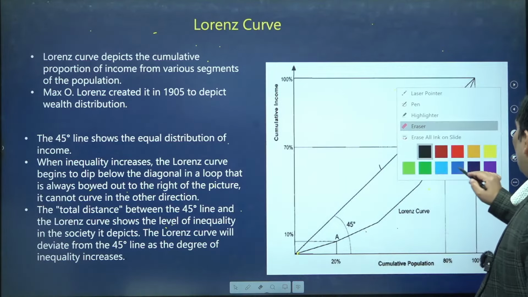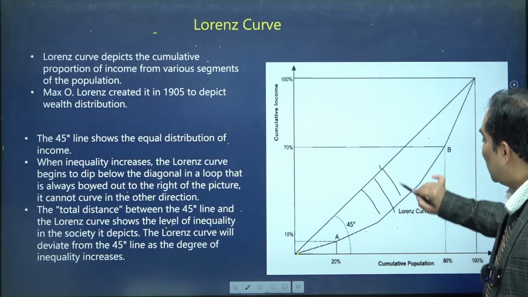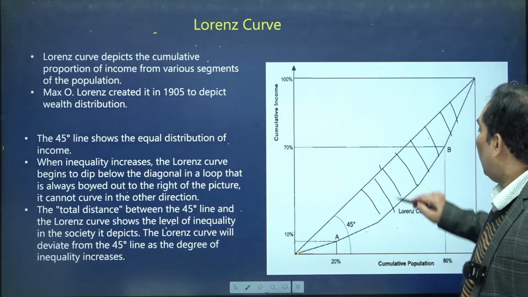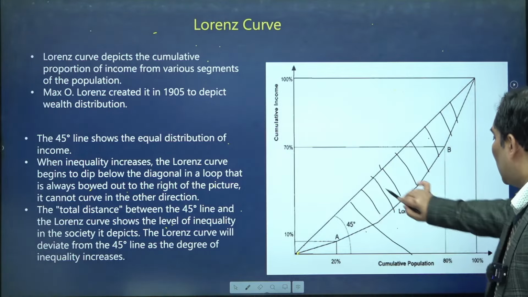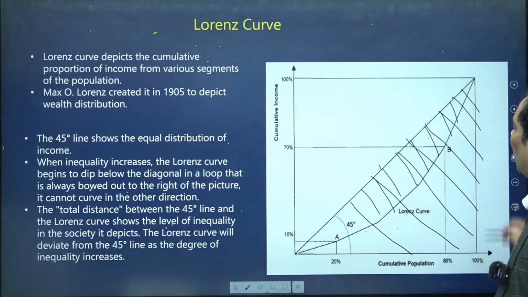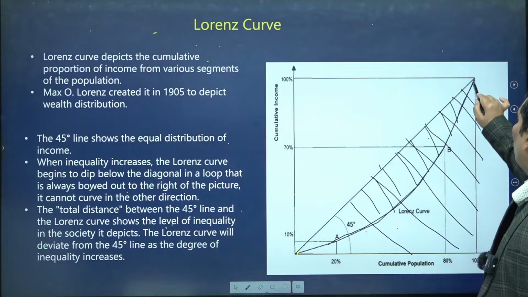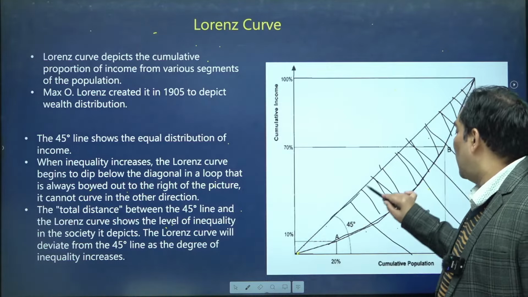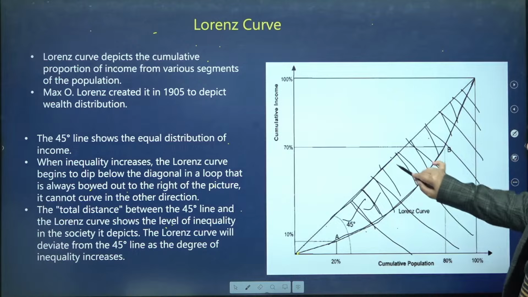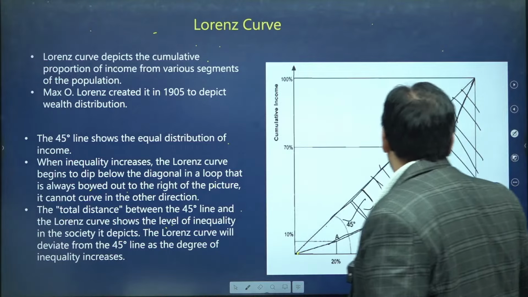In case of Gini coefficient, it is nothing but the ratio between the area between the line of equality and the Lorenz curve to the area below the line of perfect equality. What is the ratio between the area of the Lorenz curve and the line of perfect equality? That ratio is nothing but the Gini coefficient. And because this is perfect equality,